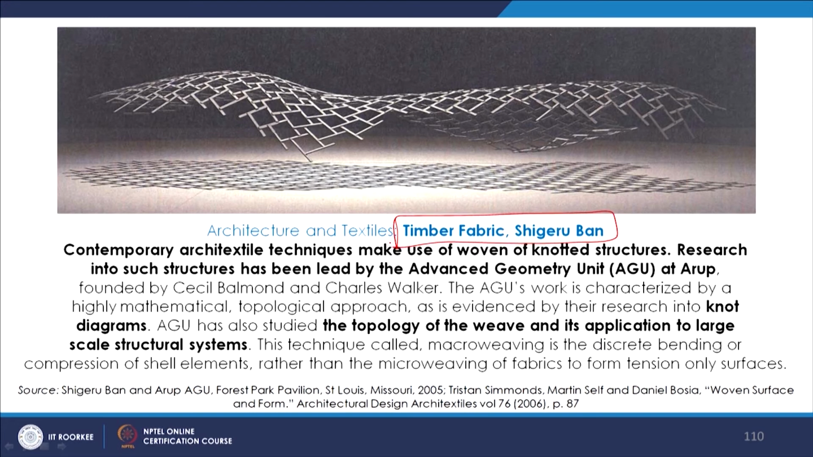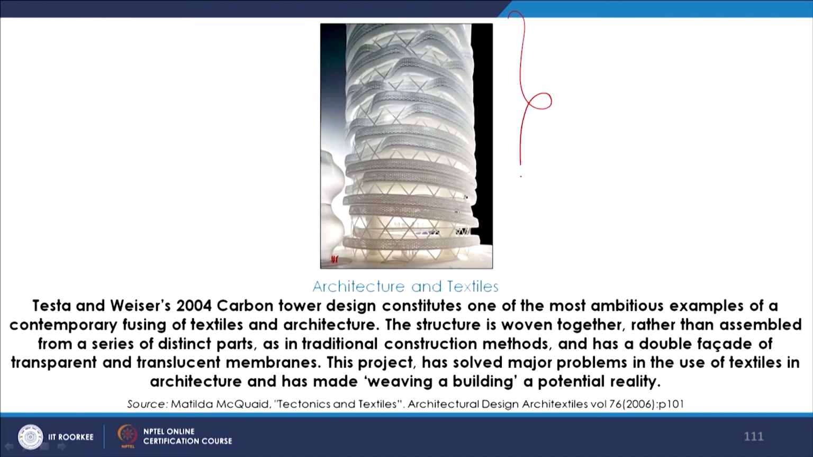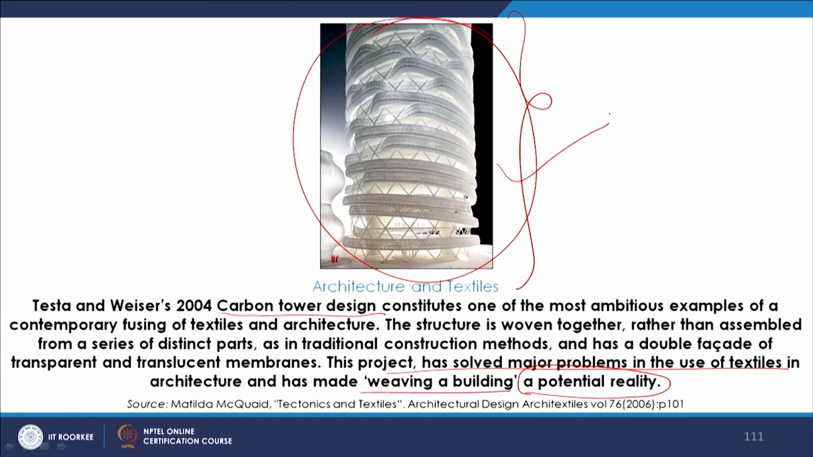Shigeru Ban and Arup have explored it together. So, the woven knotted structures are researched, and then their application is done in huge architectural projects to explore large-scale structural systems. This is another very interesting example, the carbon tower design, and here also we see the use of membrane and textile architecture. So, that is again like weaving a building, and this is a potential reality as exemplified by this project. In fact, there are more examples.